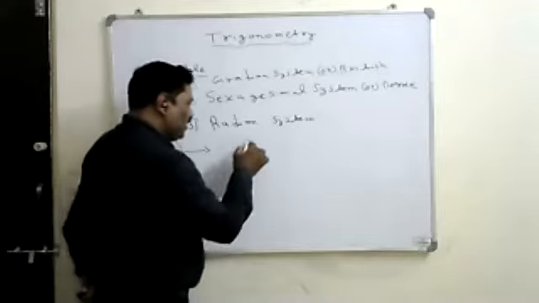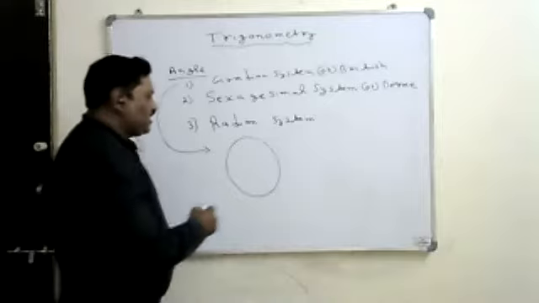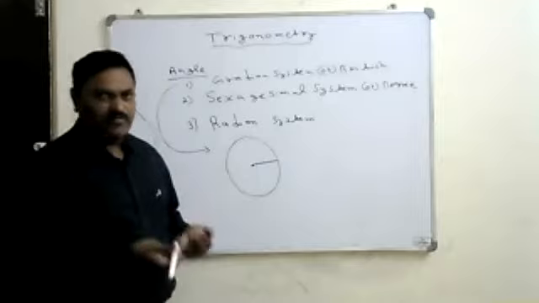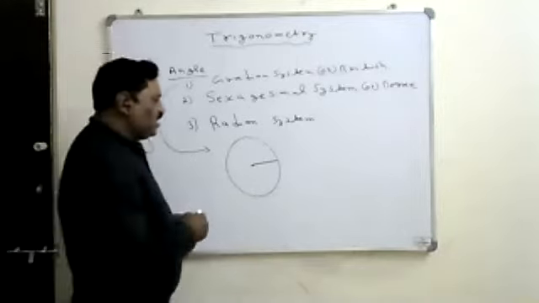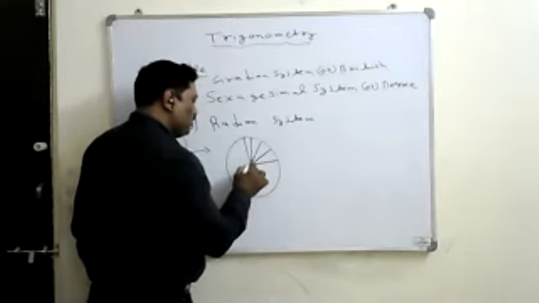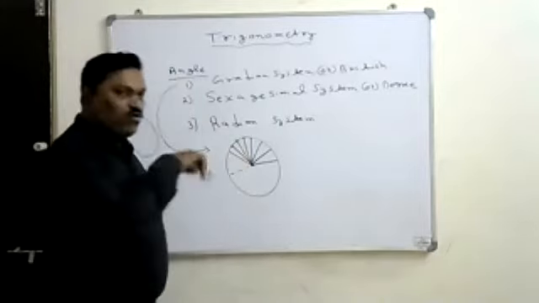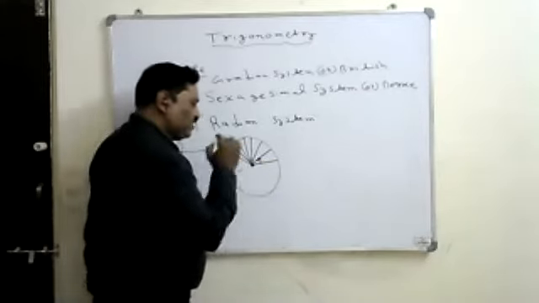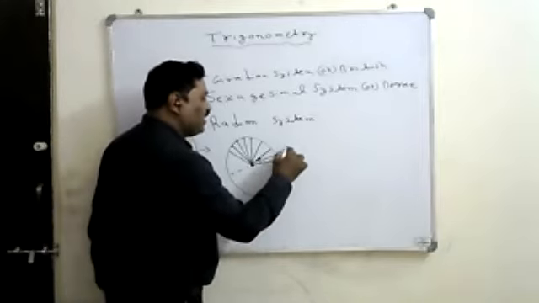For measuring the angle, they took a unit circle. Unit circle means the radius of the circle is 1 unit. That may be 1 centimeter, 1 millimeter, or 1 kilometer, whatever it may be. They considered a unit circle and divided it into 400 equal parts. Then the angle made by each part at its center, they called it 1 gradient.